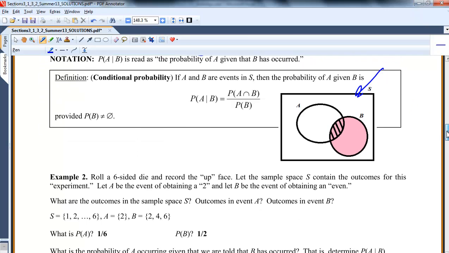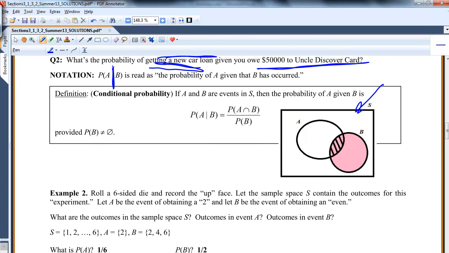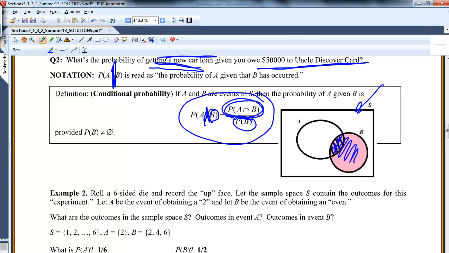So the notation we just have to clear up. I know in different fields this little line means different things, but in probability this means A given B. And this is the formal definition of it. You already know probability A and B is the intersection, and this is just probability of B. I think this picture helps me a lot. The probability that A happens given B has happened: when you know B has happened, you know you're sitting in B. Now, the only way A could possibly happen is if you're sitting in the intersection. So it makes sense that you're reducing your sample space to B, and then you're finding the likelihood of the intersection over B.